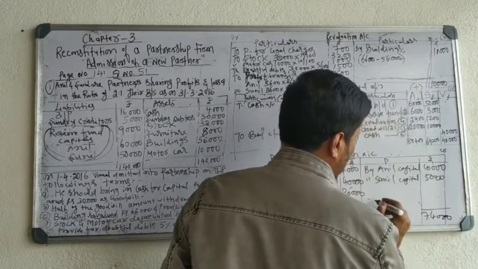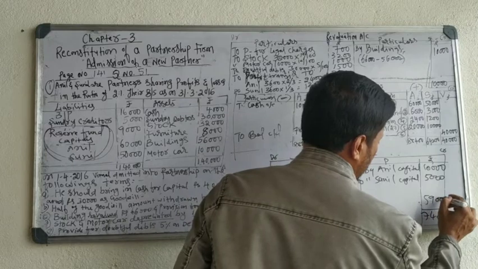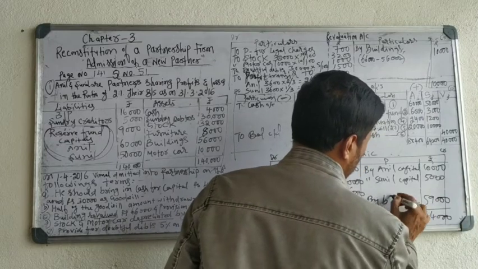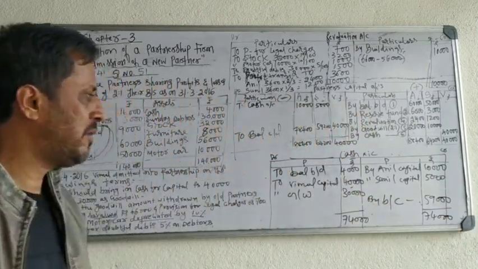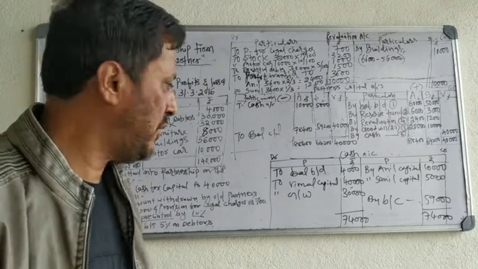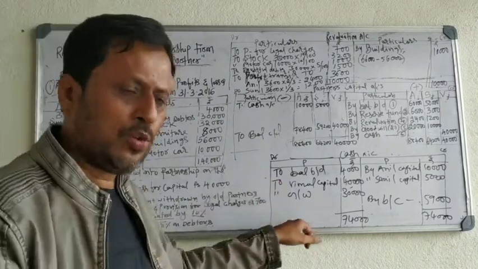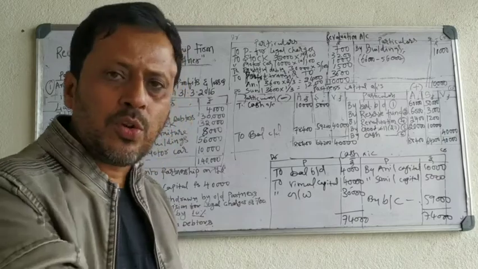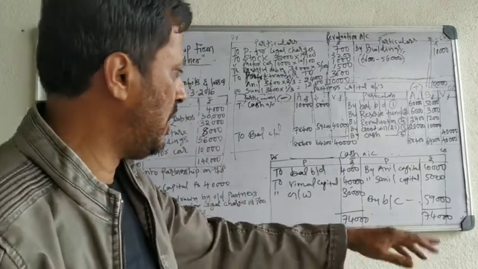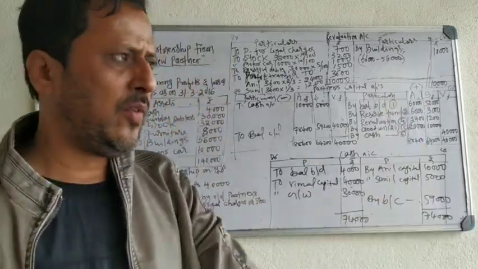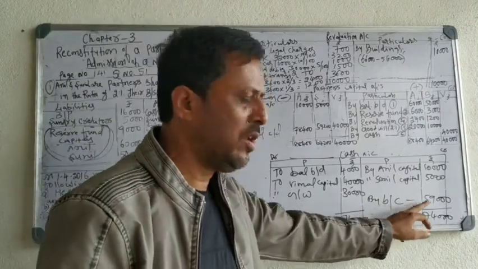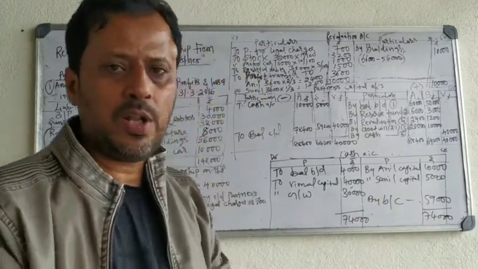From 74,000, 15,000 rupees withdrawn, balance carried is 59,000. Earlier they had 4,000 rupees. Total money coming into the business is 70,000, 74,000. Money going out from the business is 10,000 and 5,000, withdrawn by partners 15,000. The balance money is 59,000. So this 59,000 you have to show in the new balance sheet.